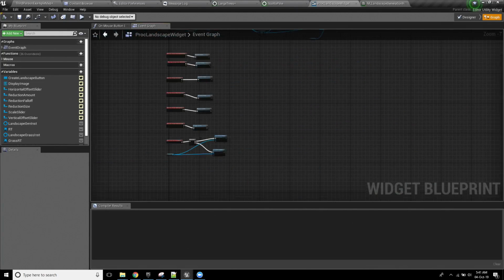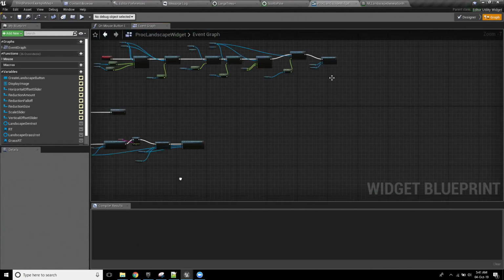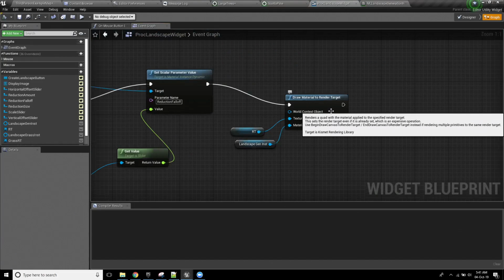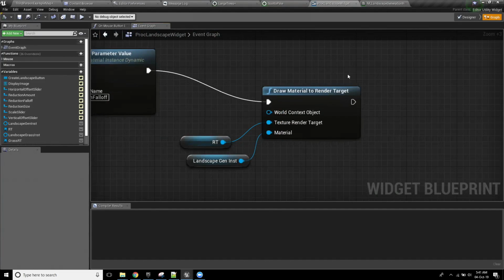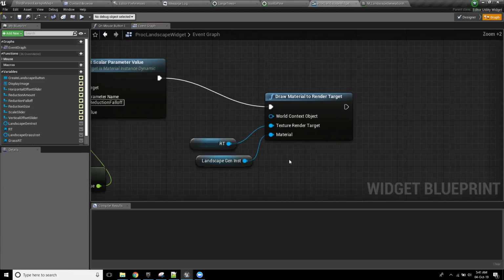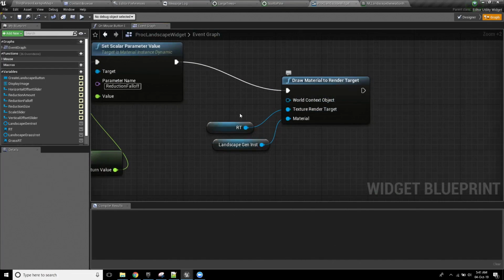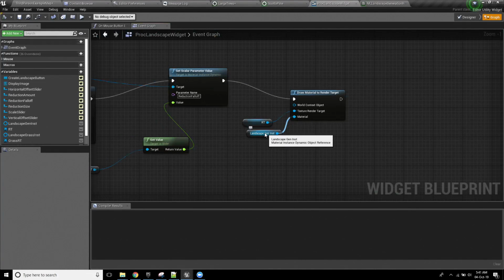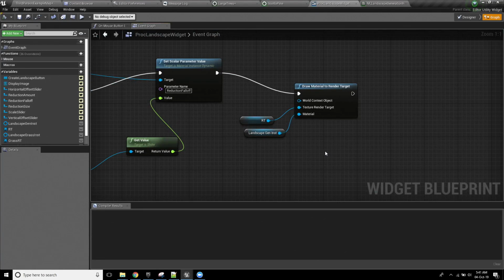The only thing that's unique here that's worth noting is, see this draw material to render target? So this literally takes a render target, and I'm getting this draw material to render target, and automatically then just outputting the landscape render target from that. So that's creating like a black and white texture.